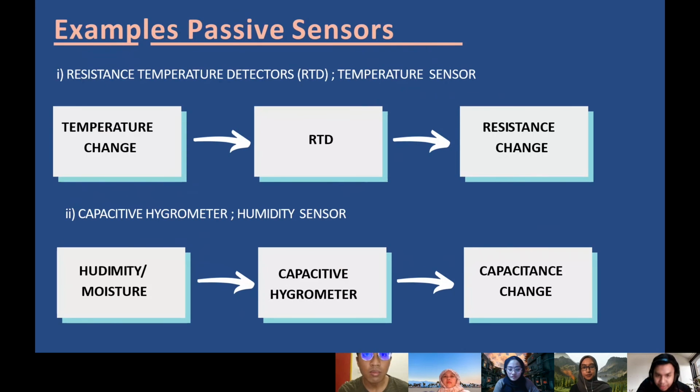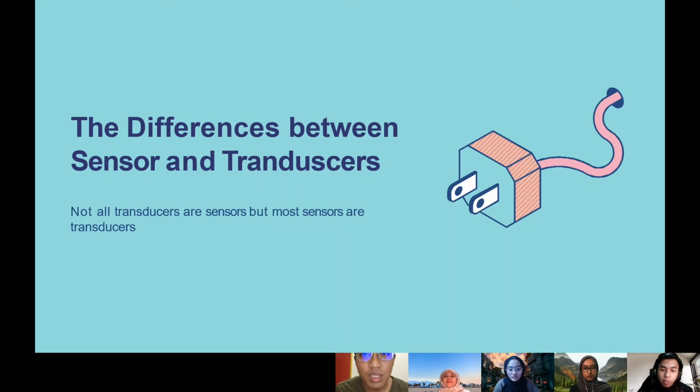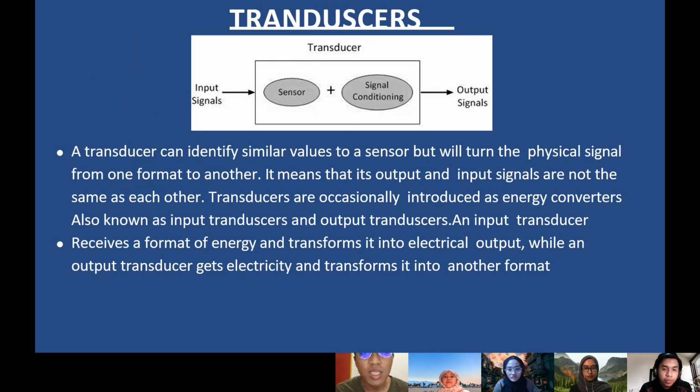Next is the transducer. So I will talk about the transducer. A transducer can be identified as similar to a sensor, but it turns the physical signal from one format to another format. It means that its output and input signals are not the same as each other. So transducers are occasionally described as energy converters. Transducers are also known as input transducers and output transducers.